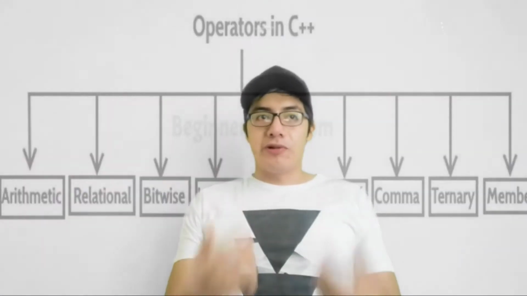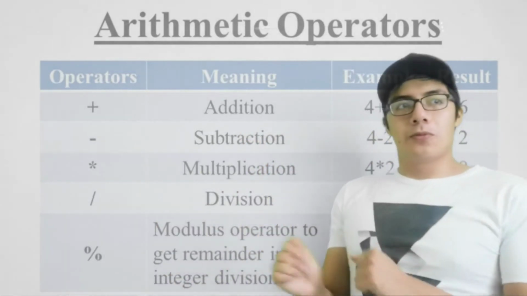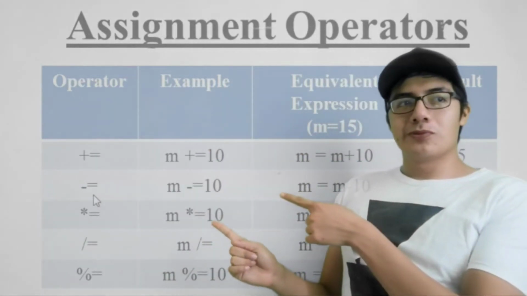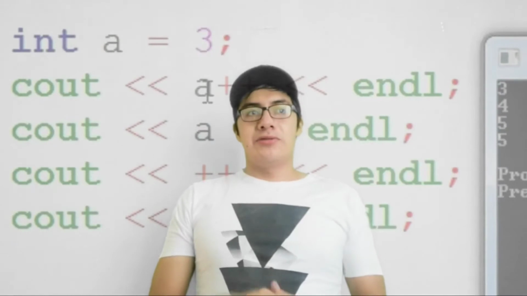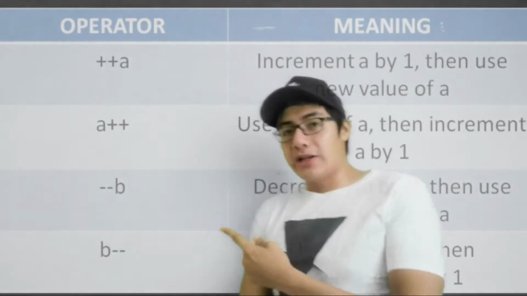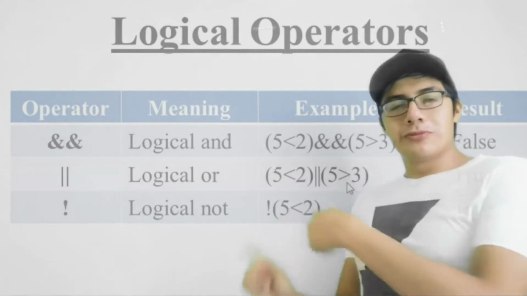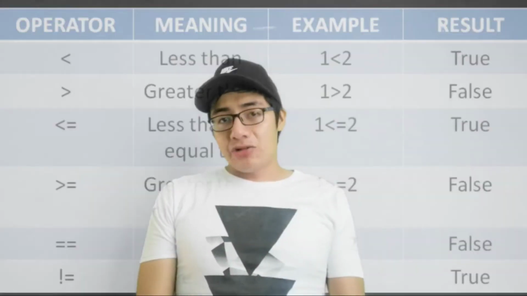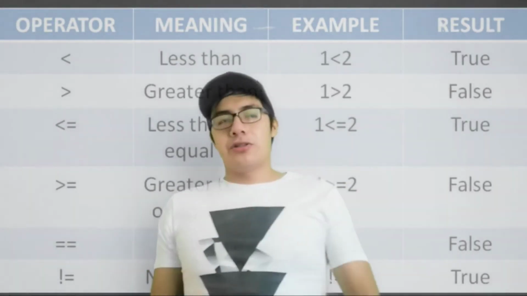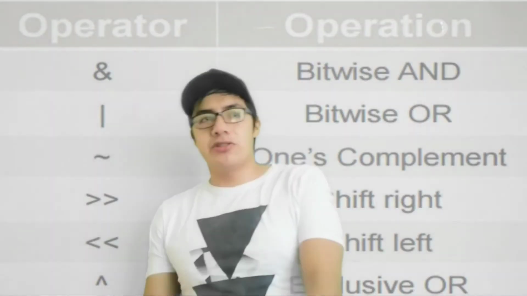There are different types of operators, like the basic arithmetic operators, like these ones, the assigning operators, the auto increment and decrement operators, the +1 and the -1, the logical operators, the relational operators. Also, there exist others like the bitwise operations, but I don't want you to get confused.